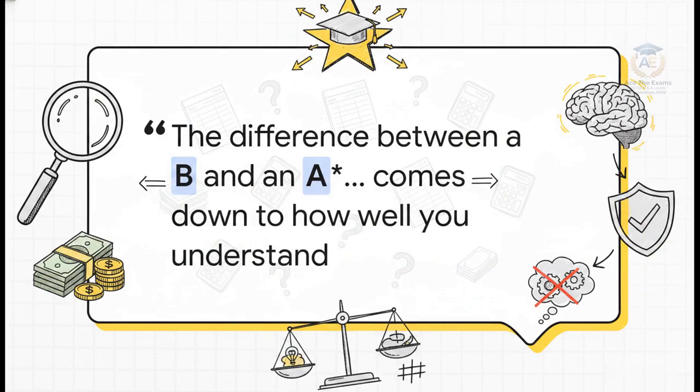Look at this quote from a recent principal examiner report. The stakes are incredibly high today. This insight brilliantly illustrates exactly where the battle for top marks is won or lost. It says the difference between a B and an A star often comes down to this exact topic. Why? Because adjusting for an allowance for irrecoverable debts tests your absolute judgment under extreme pressure. Before we even look at the numbers for a 15-mark question, we absolutely have to dissect the command word anatomy.